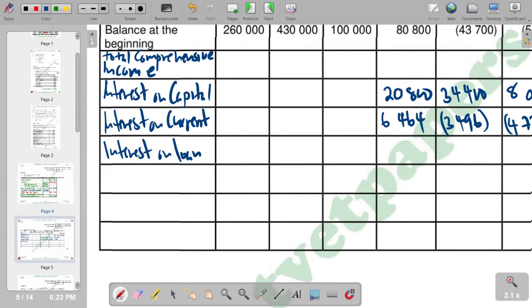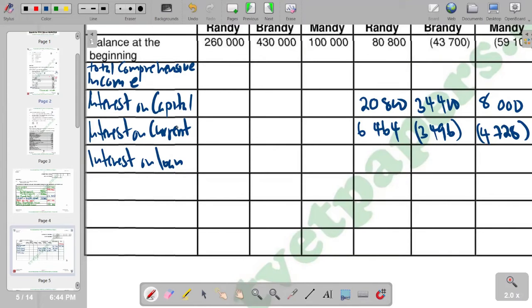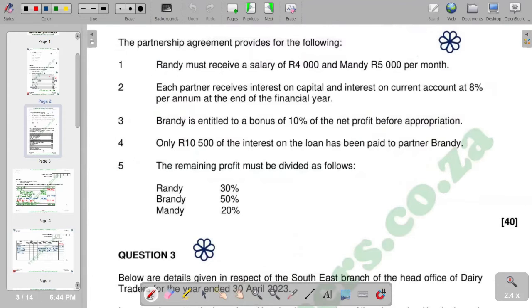So we check again in terms of our interest on loan, what we have according to the question. The interest on loan that is supposed to be included in the statement of changes in equity is interest on loan that is not yet paid. Remember, the interest on loan that is only paid is 10,500. It is only 10,500 rands of interest on the loan has been paid to a partner Brandy.